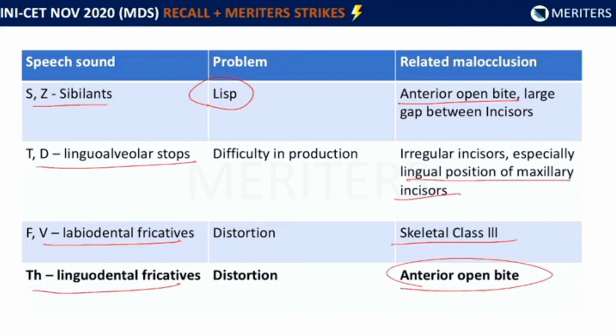However, if a patient comes to you with a lisp and he does not show any anterior open bite or any spaces, or if there is any other speech defect that the patient comes to you with and it is not related to his malocclusion as it should be, then we know that the orthodontic therapy is not going to have any effect to correct his speech. And this is something we need to know right at the beginning.